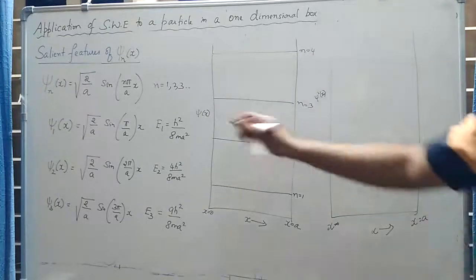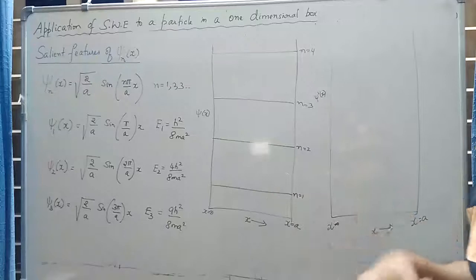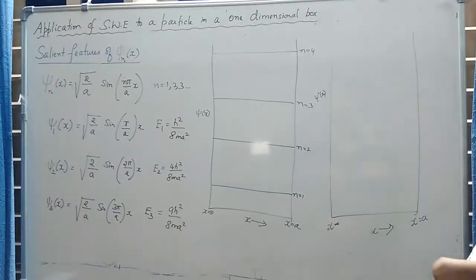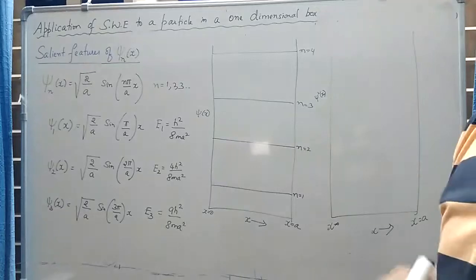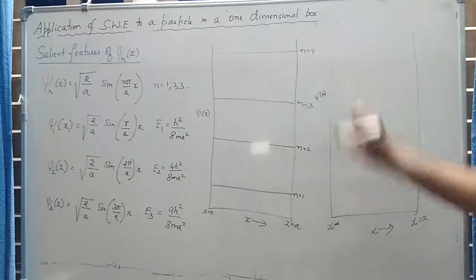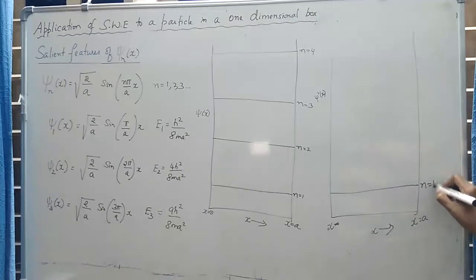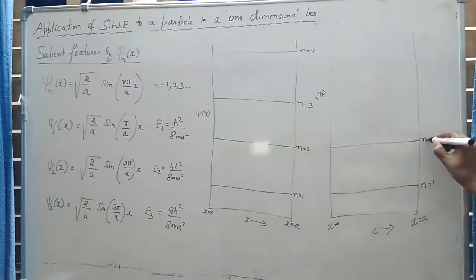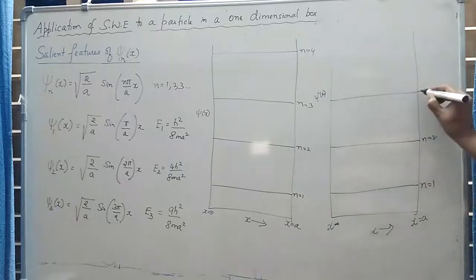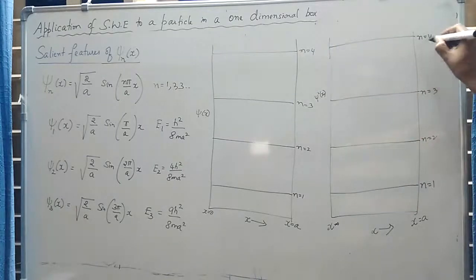I already told you psi of x has the physical meaning that it represents the amplitude of the wave associated with the particle, but psi square of x has a greater physical meaning and importance. It represents the probability of finding the particle inside the box. So let me plot both the graphs simultaneously, corresponding to n equal to 1, n equal to 2, n equal to 3, n equal to 4.